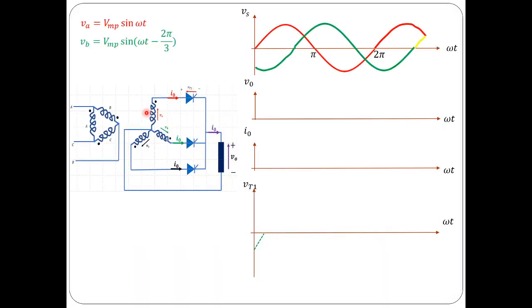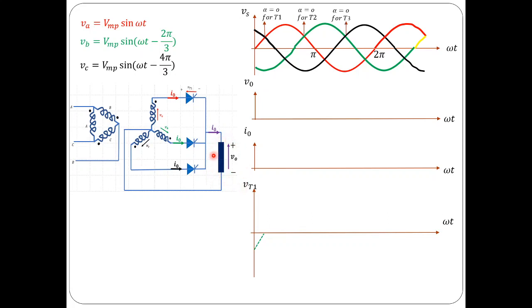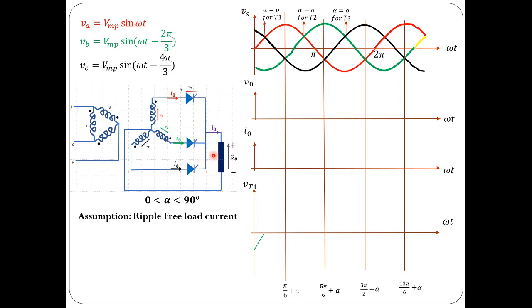So let us consider a single three-phase half-wave rectifier supplying power to a highly inductive load. I assume that the load is highly inductive in nature, so that current is continuous. And further, I assume that it is very highly inductive, so that current is ripple free. It is almost constant throughout the period. So I naught, the instantaneous value of load current, is assumed to be constant, so its average value and RMS value are going to be equal.